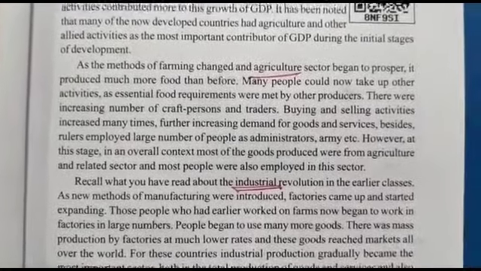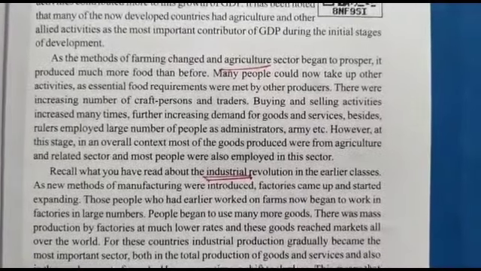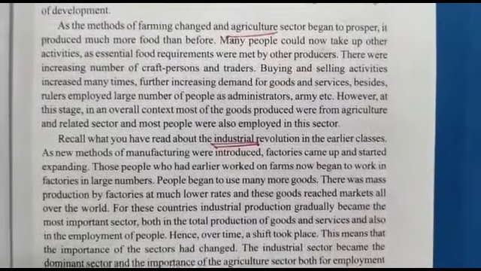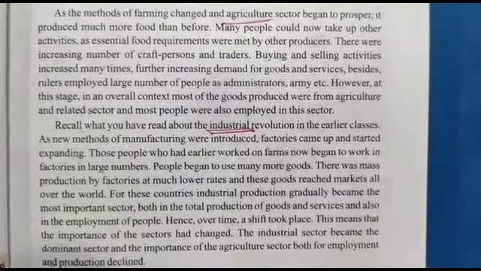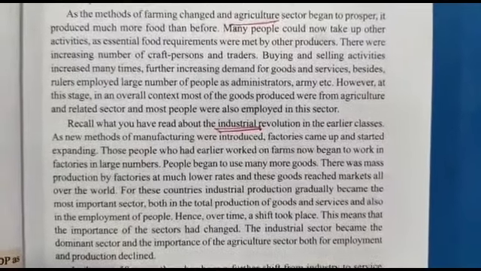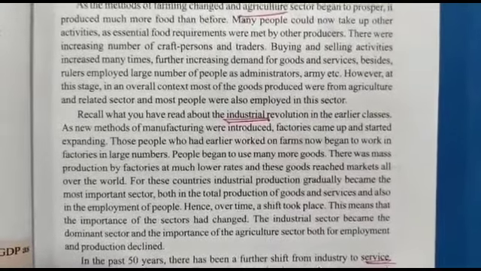There was also an increased number of craftspersons and traders, and buying and selling activities connected to agriculture. Most of the goods were produced on the farm, in the agriculture-related sector, and most people were also employed in this sector. Hence, the agriculture sector is also called the primary sector.